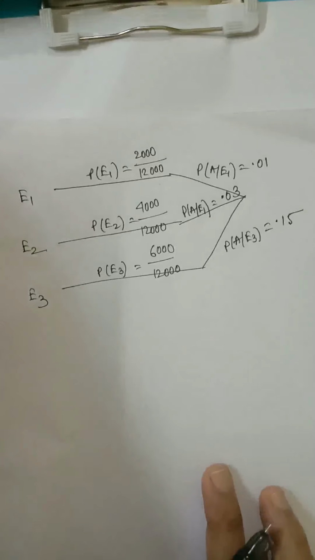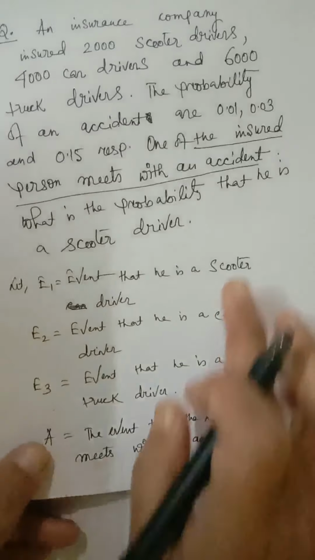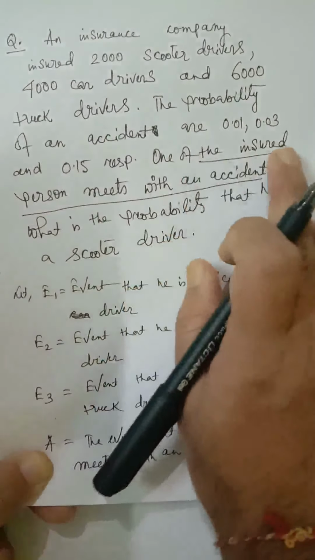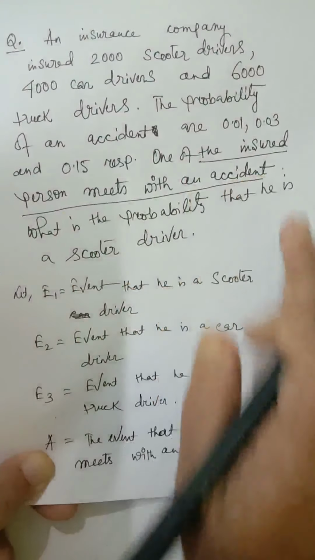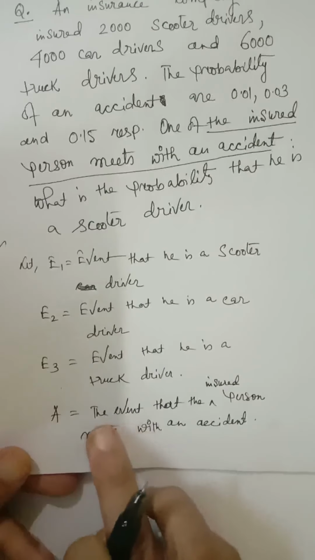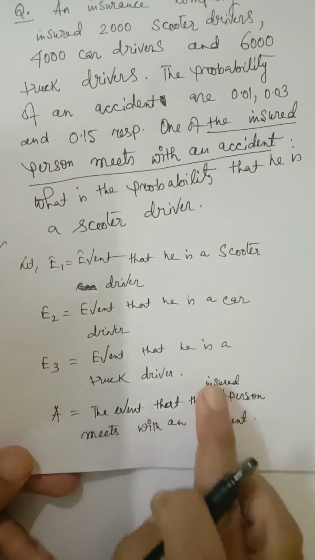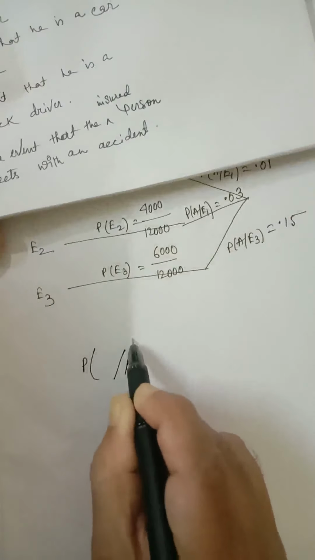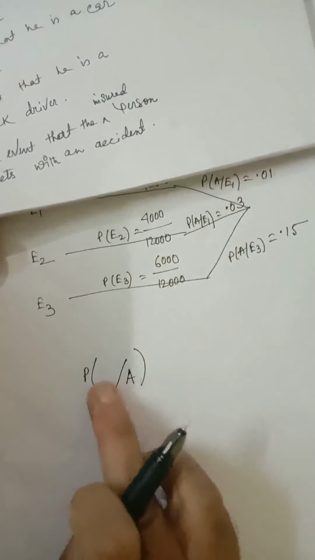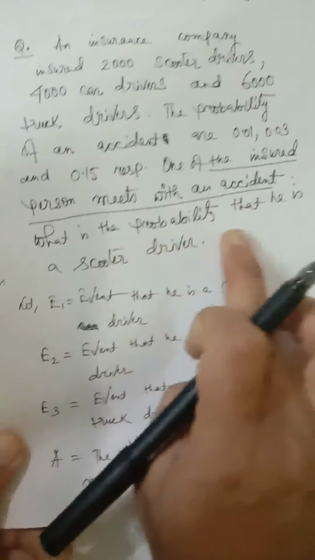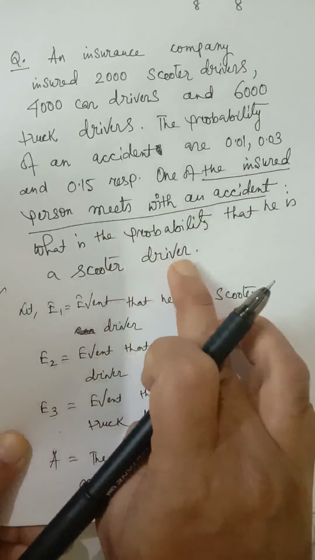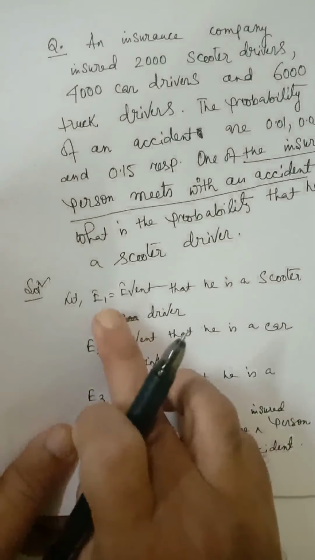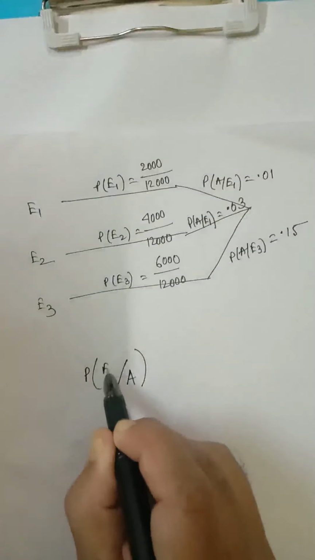Now what we have to find? What is the probability that one of the insured person meets with an accident? You can see A is the event that one of the insured person meets with an accident. This has already happened. This is the given condition. One of the insured person meets with an accident. What is the probability that he is a scooter driver? Now you can see E1 is the event that he is a scooter driver. So you have to find E1 by A.